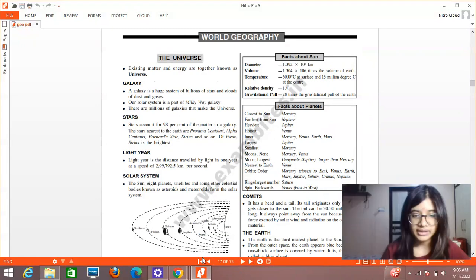So in this diagram, you can see that we have the sun followed by the planets according to their distance, that is Mercury, then Venus, Earth, Mars, and so on. And here you can see in between we have asteroids, then the moon is there, satellites orbiting the sun, right? Orbiting the planet, sorry.